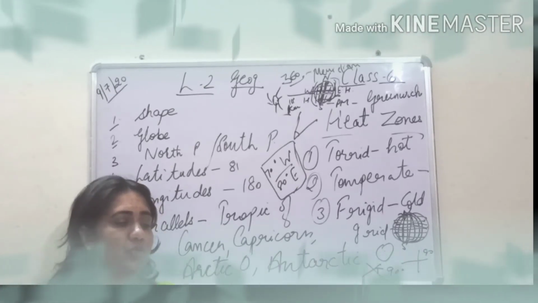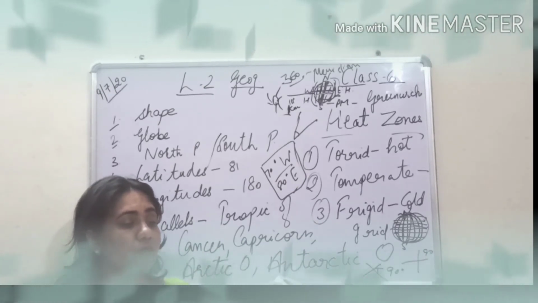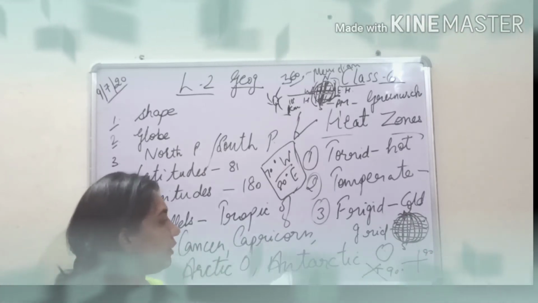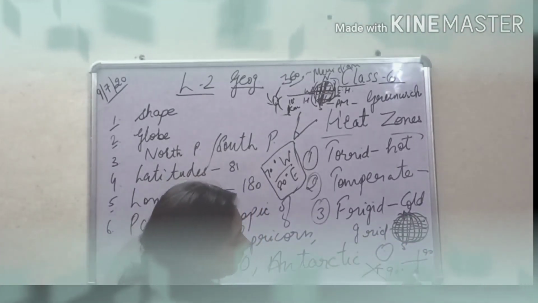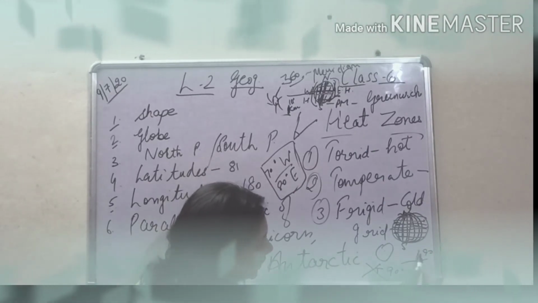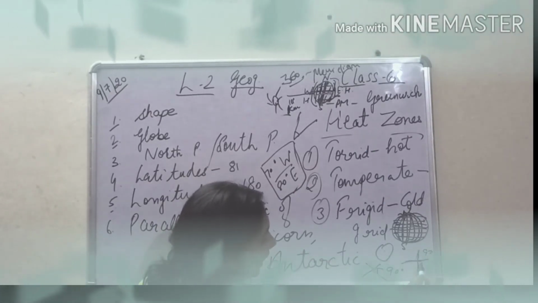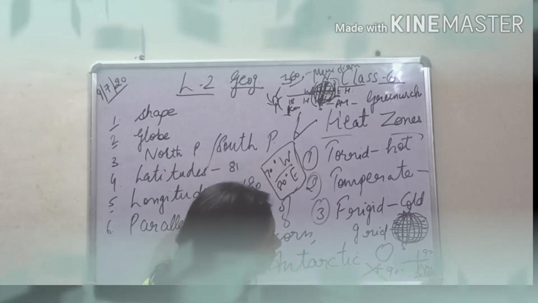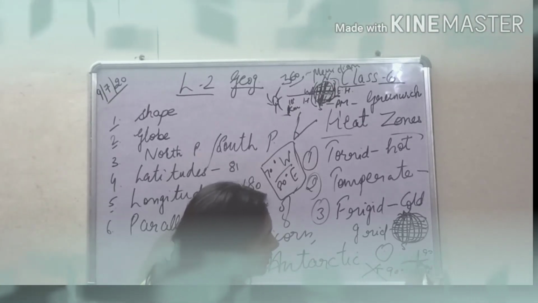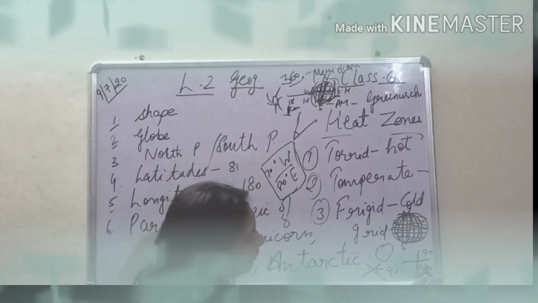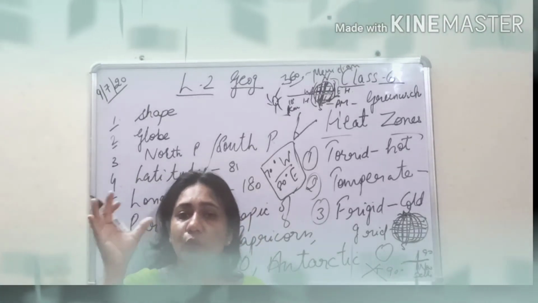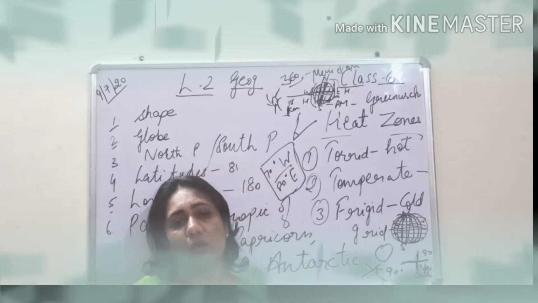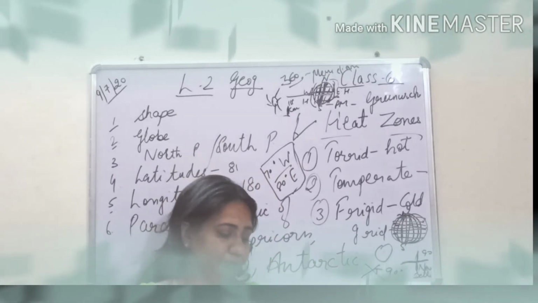So if you know the latitudes and longitudes, now at the point of intersection of this latitude and longitude, at this place you have your New Delhi on the globe. So where these lines of latitude and longitude intersect each other on the globe at the degrees they have mentioned, there you will find your place, New Delhi.